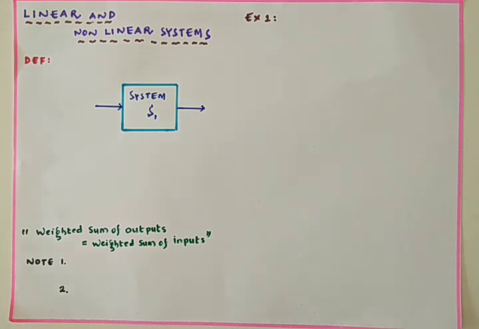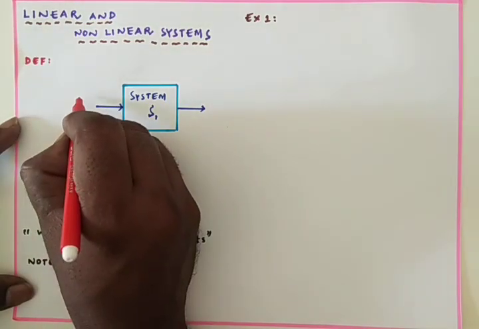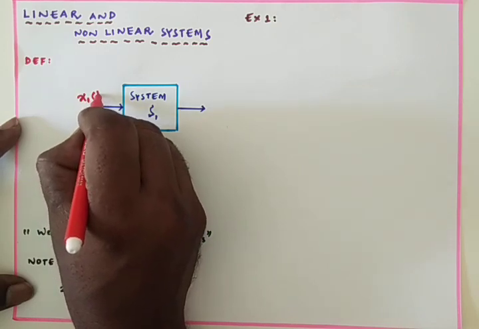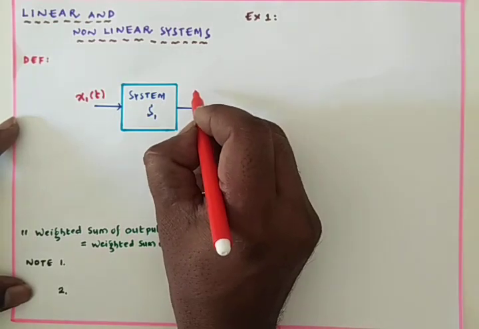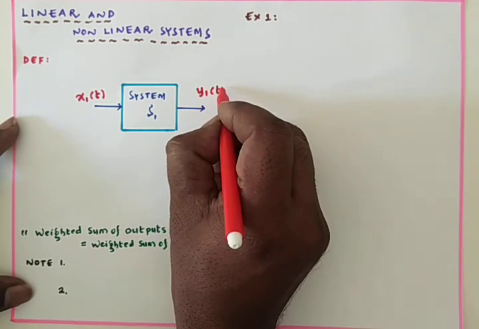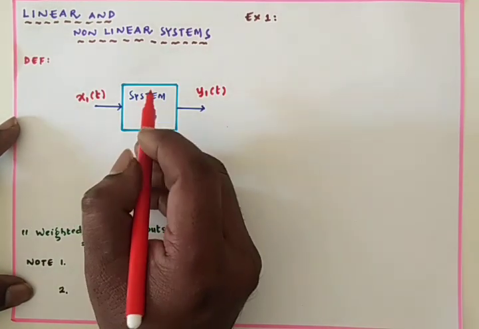For example, I have a system, and the name of that particular system is S1, to which I am giving the input x1 of t. Then I get the output y1 of t. We know the relation between the input and output.